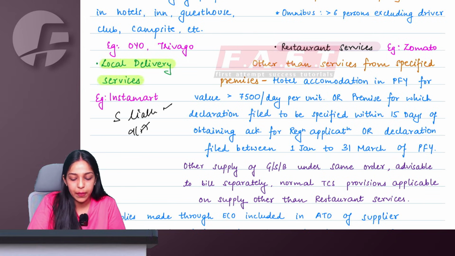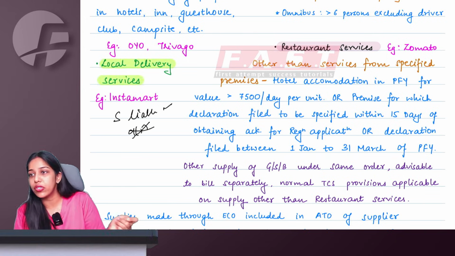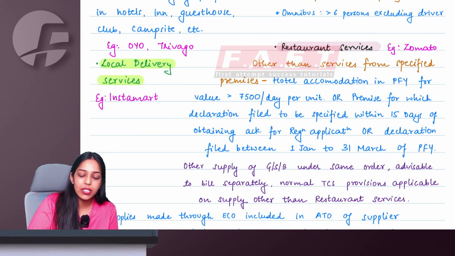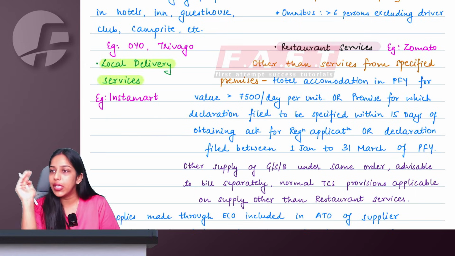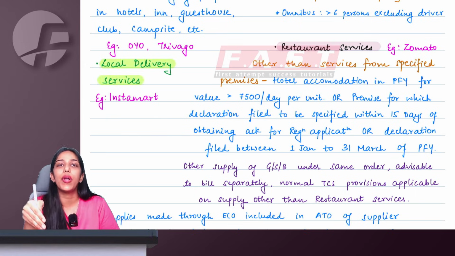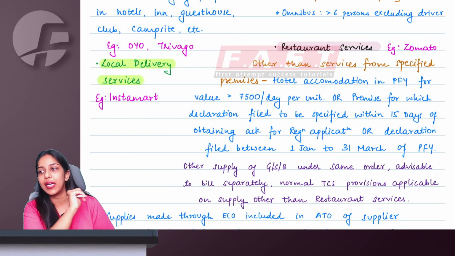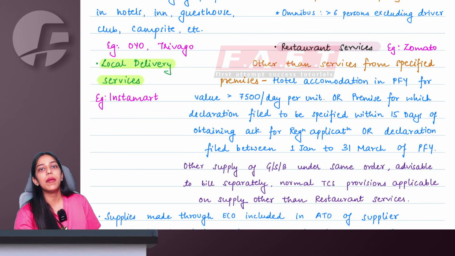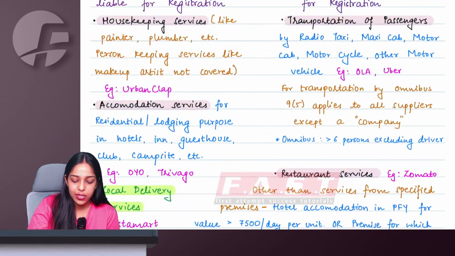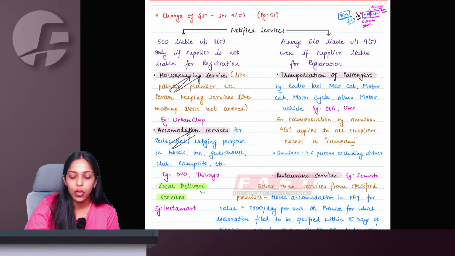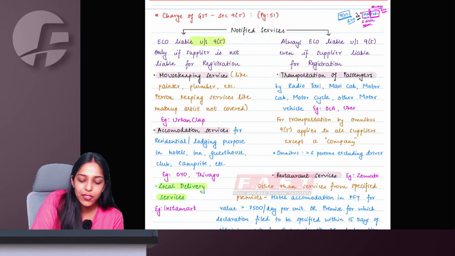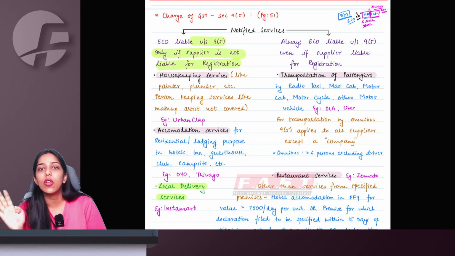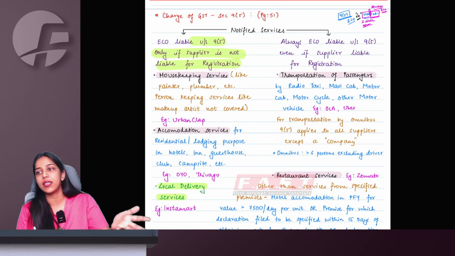No, 9.5 will apply. But if the original supplier is unregistered, not collecting GST, not liable for registration under GST, in that case we are saying, ma'am, government is not going to leave the tax because we do have an ECO involved in the transaction. Forget supplier, even if he is not registered, we can tell the e-commerce operator to collect tax and pay to government. So you have to add this local delivery with the housekeeping and accommodation block, where 9.5 applies only if the supplier is not liable. In transportation and restaurant, always ECO liable, always 9.5 applies, whether supplier is registered or not.